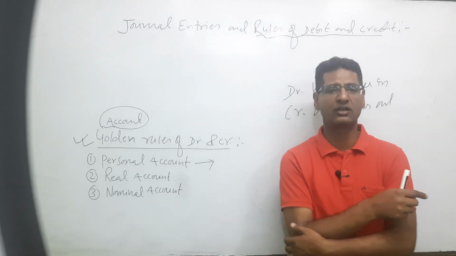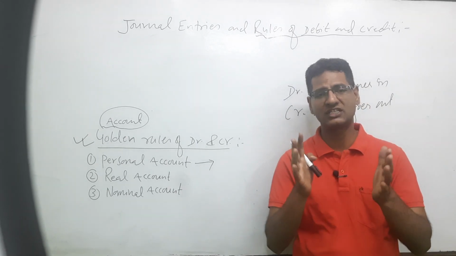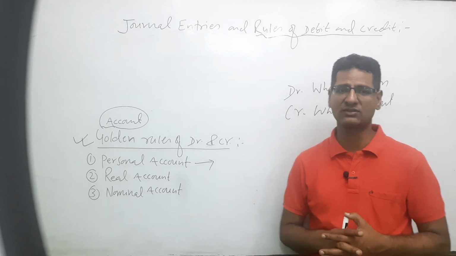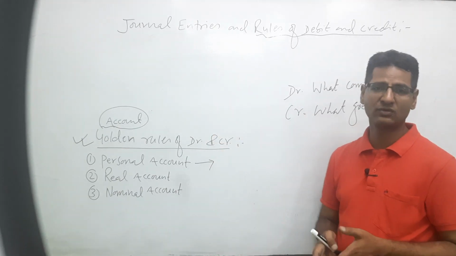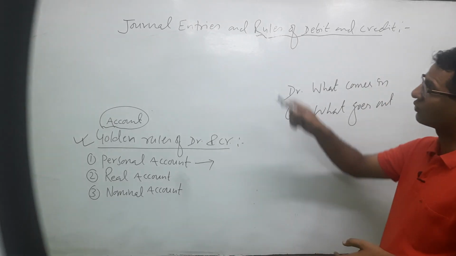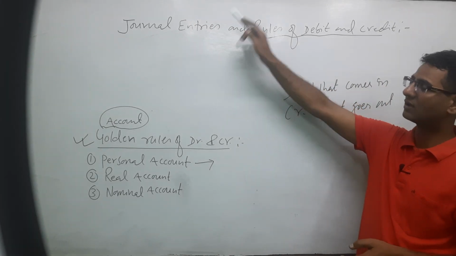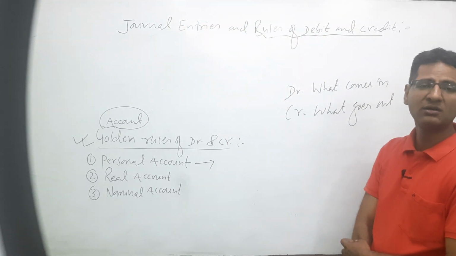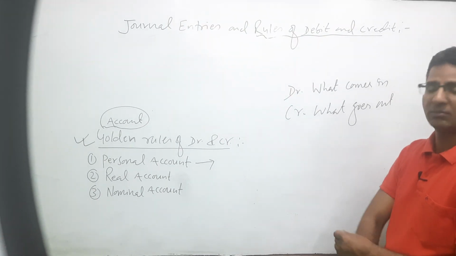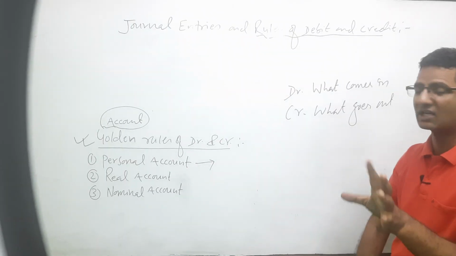I have discussed this in earlier videos under the business entity concept. Business and investors are two separate entities, and all accounting steps are prepared in the name of the business, not the investors. That is the important thing.